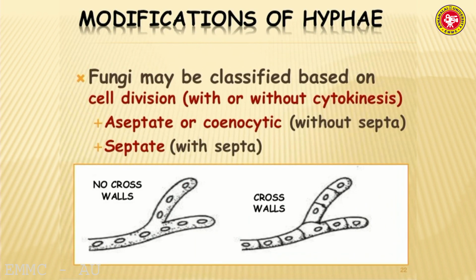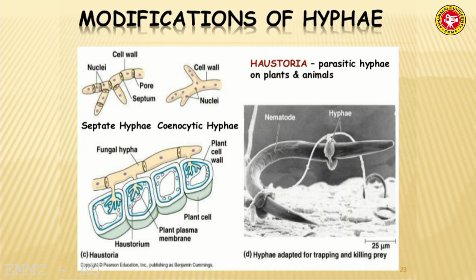Modification of the hyphae: fungi may be classified based on cell division with or without cytokinesis, as aseptate or coenocytic mycelium, or septate. Septate means it has cross walls. These structures show the septate form of hyphae, and the second is the coenocytic hypha, which has no cross walls. Haustoria are special structures that some fungi have to absorb nutrients from the host cell.